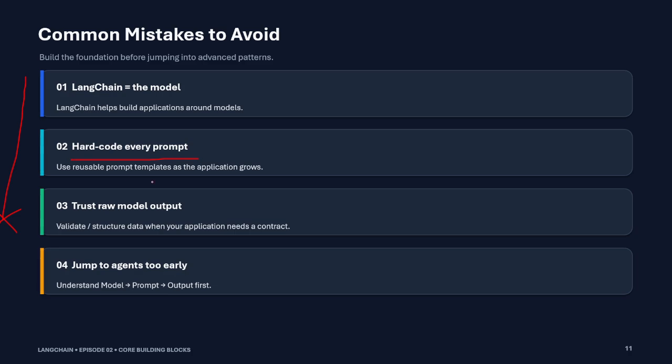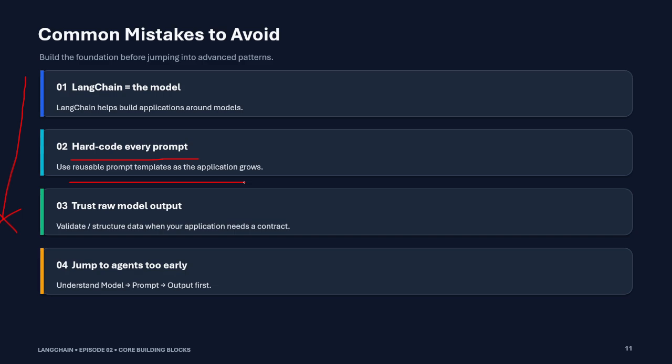Another mistake is hard coding every prompt. Hard coding means we are not providing a template, so with a hard coded prompt we get a hard coded response also.